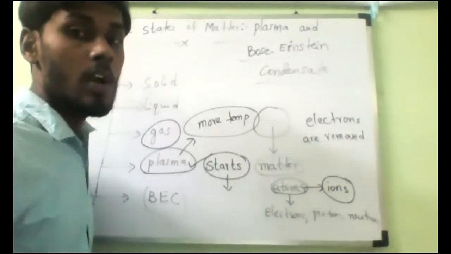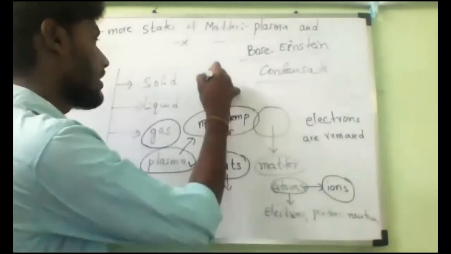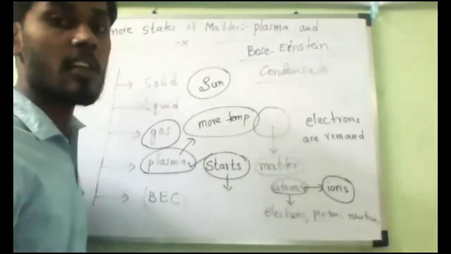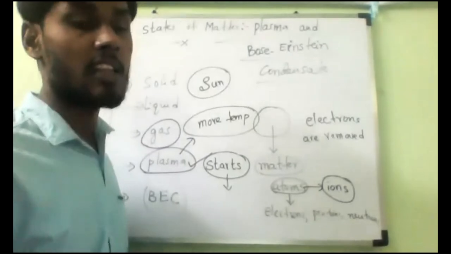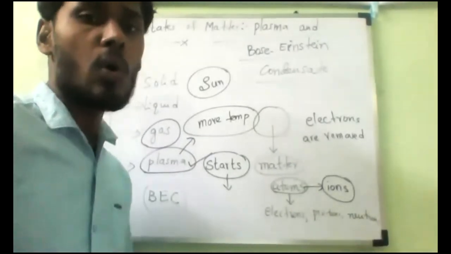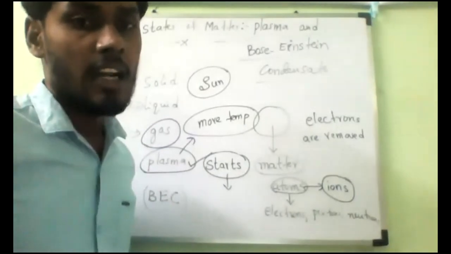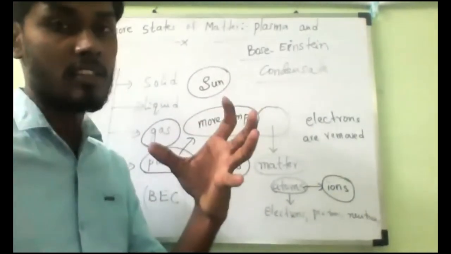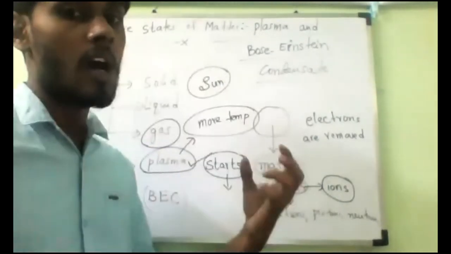Understand? So plasma occurs naturally in the stars, including the sun, the largest star which is close to the Earth. The sun is also made up of plasma. So inside the stars, the temperature is very, very high. Understanding that, the atoms will start breaking up, in the sense that the electrons break away from the atoms.